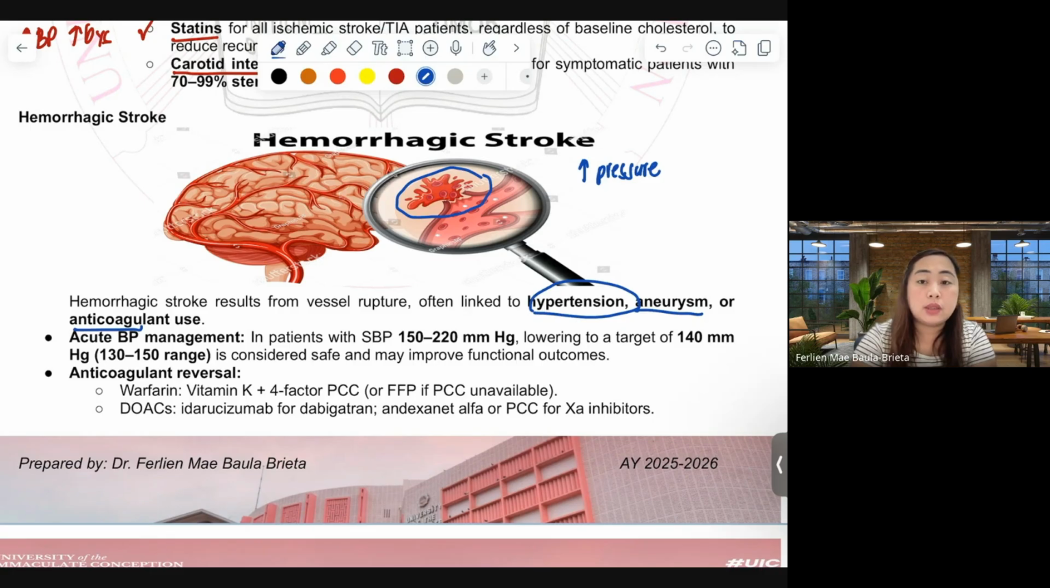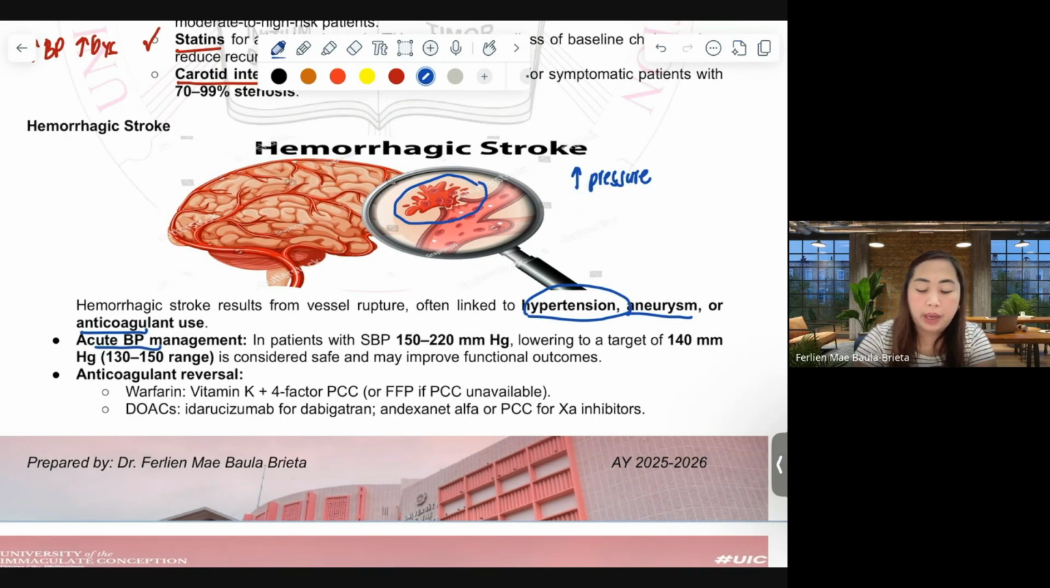So if it is thought to be hemorrhagic stroke, which is confirmed through imaging, there will be acute BP management. The allowed BP for patients with hemorrhagic stroke runs about 150 to 220 over 140 millimeters of mercury. So it is almost the same as the permissive hypertension in ischemic stroke. Since there's too much bleeding, of course, we are going to reverse the anticoagulants.